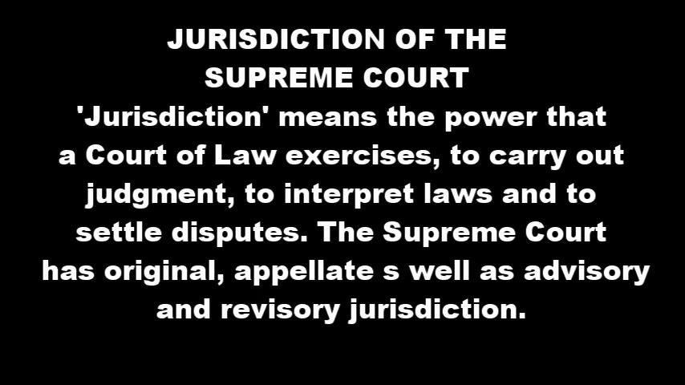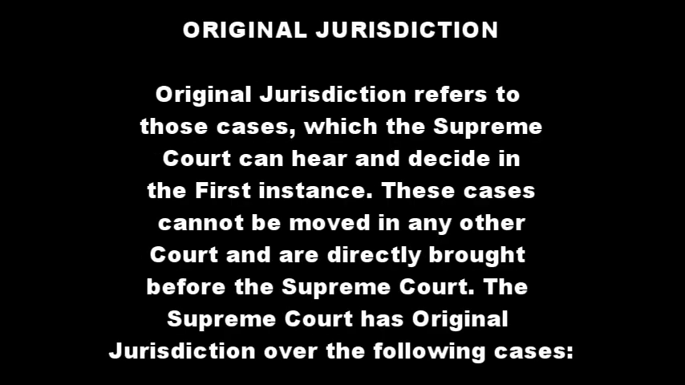Normally, the Supreme Court has got four types of jurisdiction. First one, original, the second one, appellate, the third one, advisory, and the fourth one, revisory. The first one is the original jurisdiction. Here, the Supreme Court can hear and decide in the first instance. That is the original jurisdiction. Only the Supreme Court can hear and decide in the first instance, and such kind of cases cannot be moved to any other courts, only directly brought before the Supreme Court.